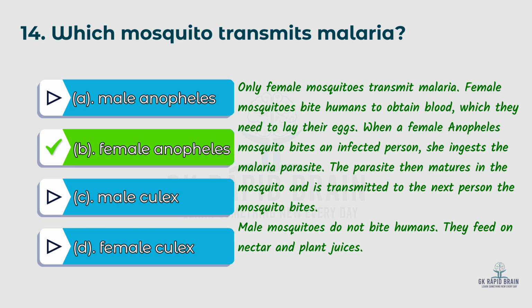The parasite then matures in the mosquito and is transmitted to the next person the mosquito bites. Male mosquitoes do not bite humans. They feed on nectar and plant juices.